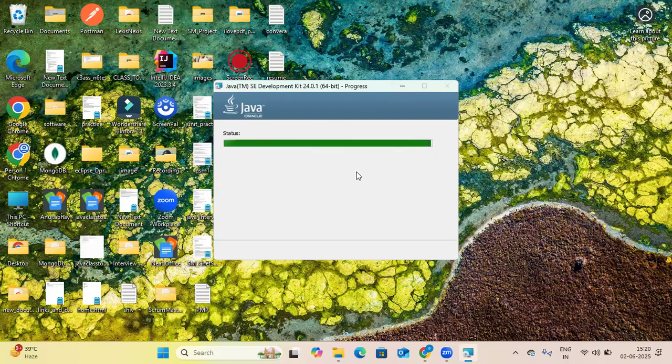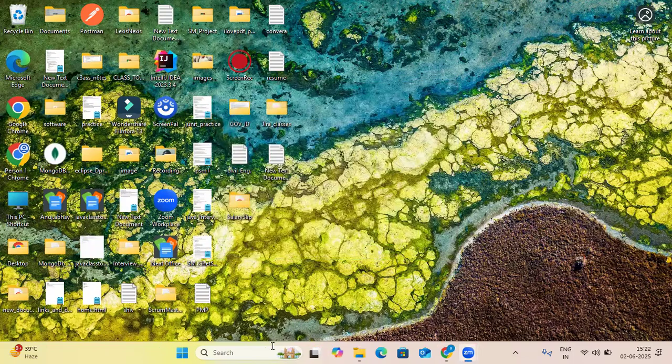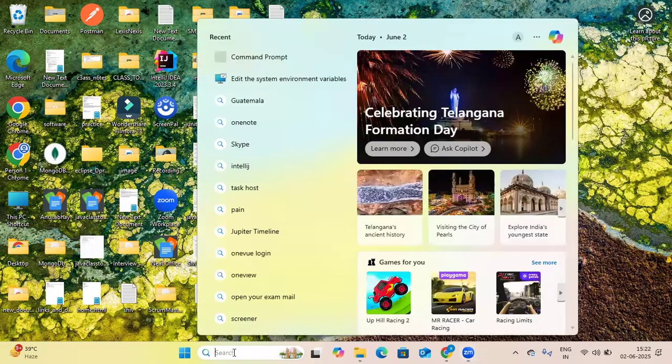It has started. So the status is copying the new file now. After that, the next prompt will be here. After installing, after this progress, you will generally click on the close. Okay. Now, the Java has been installed in your system or PC. Now you can click here, and also check in the same way.